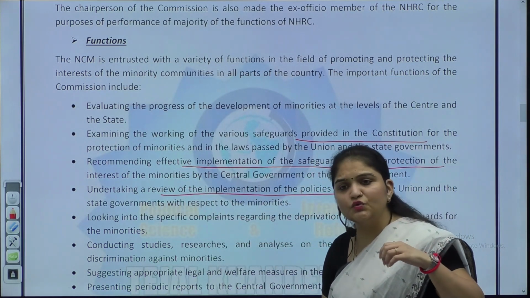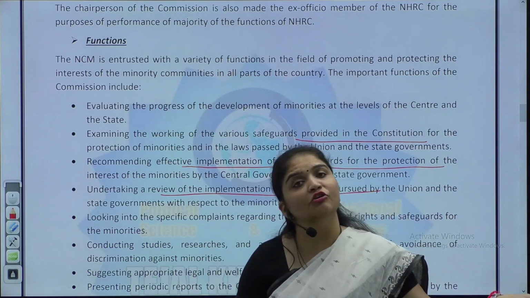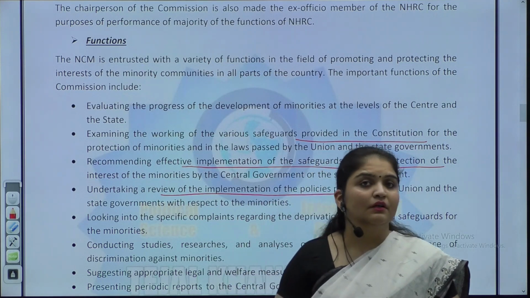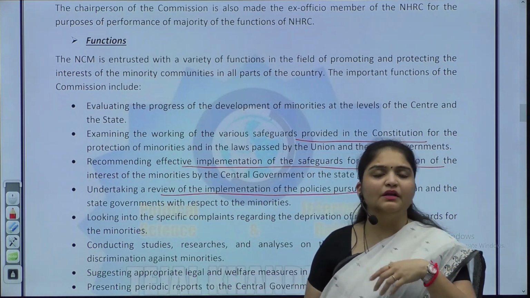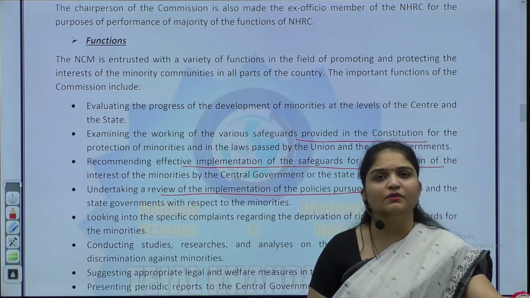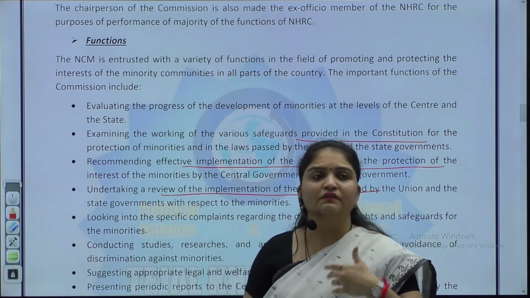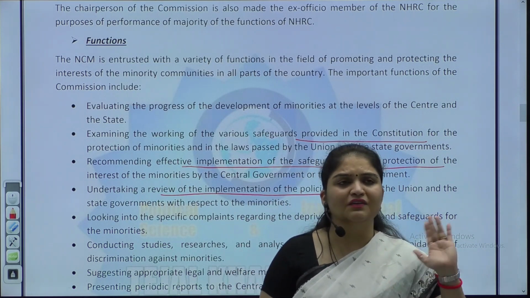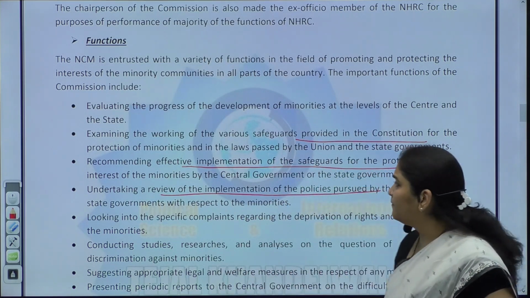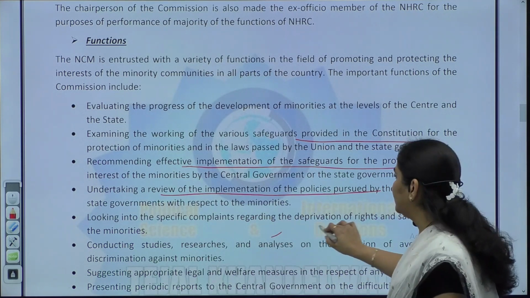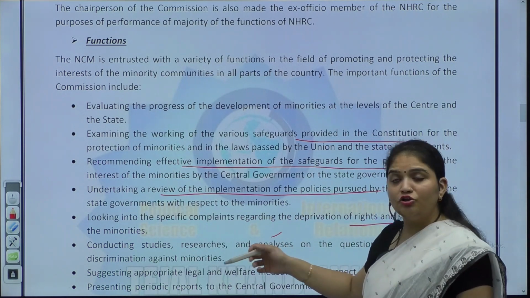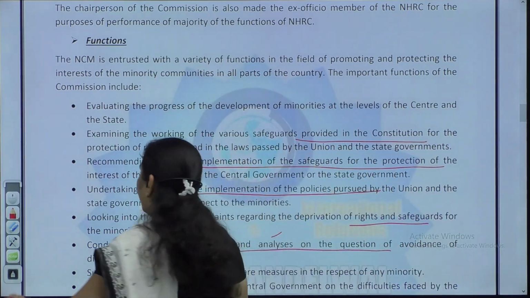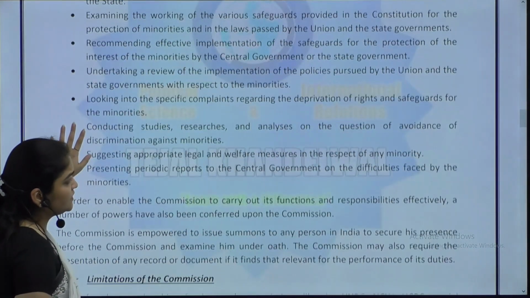So this is something which will be common in all the institutions, okay, which have been set up for specific purpose, whether it be backward classes, whether it be minorities, scheduled caste, scheduled tribe. So they review the working, whatever the constitutional provisions, to what extent they have been implemented. Common ideas. What will change will be the composition, okay. Then looking into specific complaints also for deprivation of rights. They also conduct studies, research on the question of avoidance of discrimination, appropriate legal advice, welfare measures